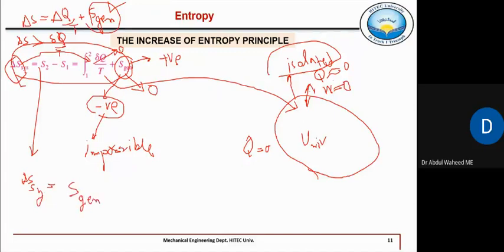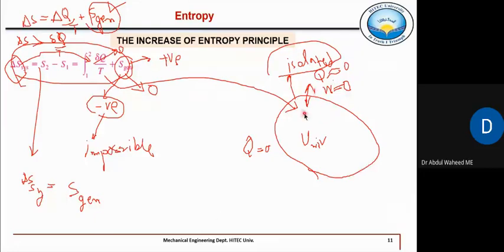Although there is no heat transfer in this isolated system, this term will be zero because del Q is zero. So the change in entropy of that system is equal to S generated. It means for an isolated system, entropy is being generated.